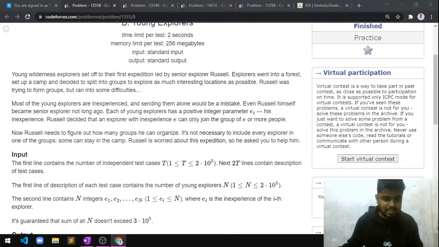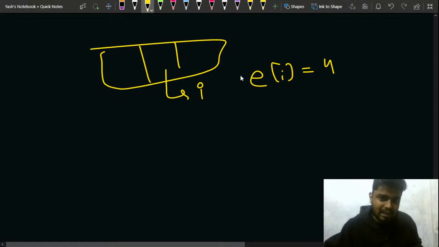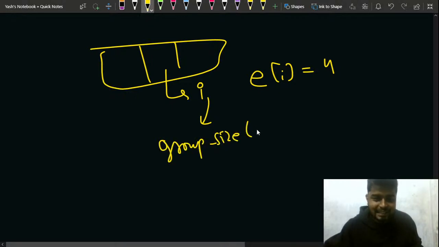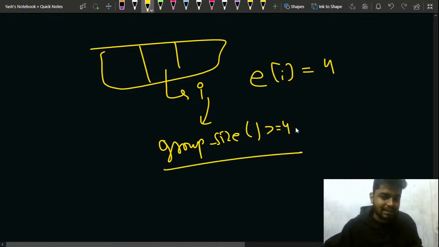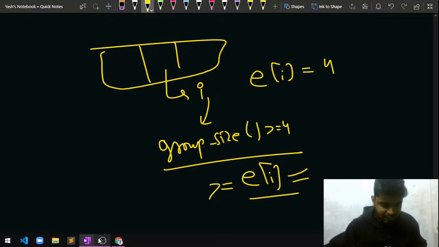So let's say this is an array, and for a particular ith explorer, E of I is nothing but, let's say, 4. Then this particular explorer needs to join a group of size at least k, so the group size should be greater than or equal to E of I. Is this much part in the problem statement clear to everyone? Just quickly let me know. So this is what has been stated in the problem.